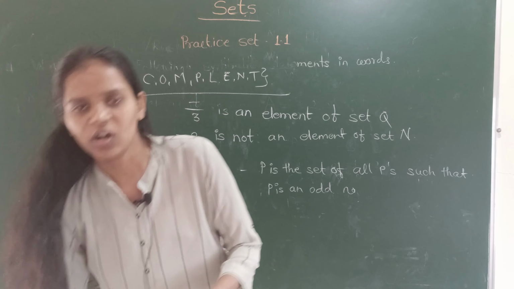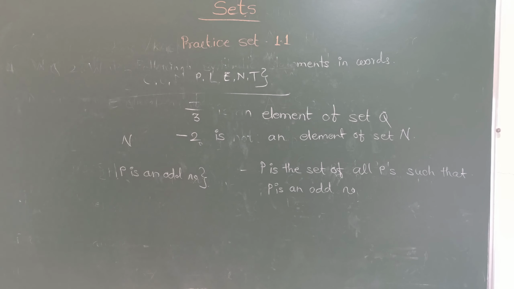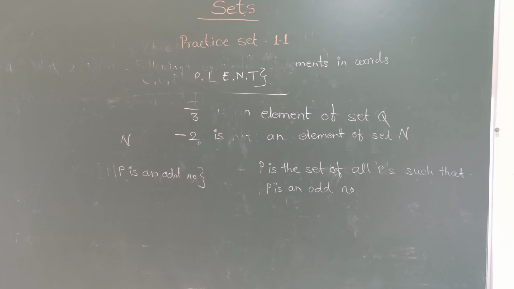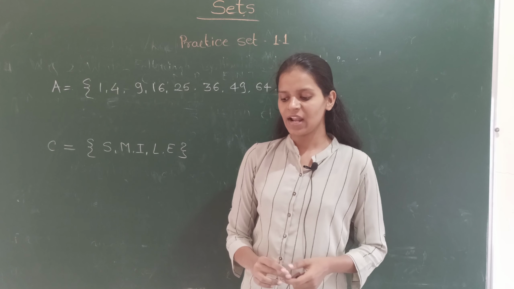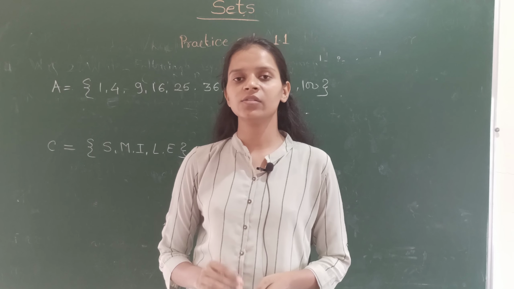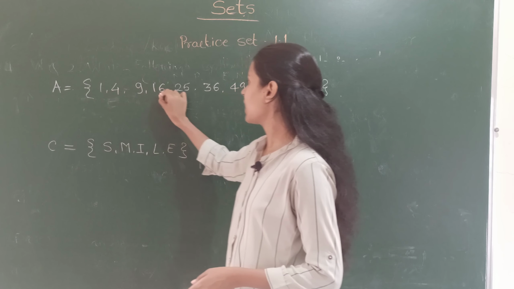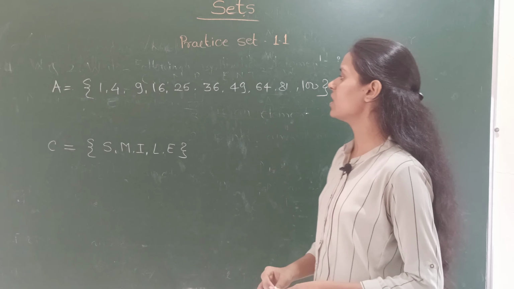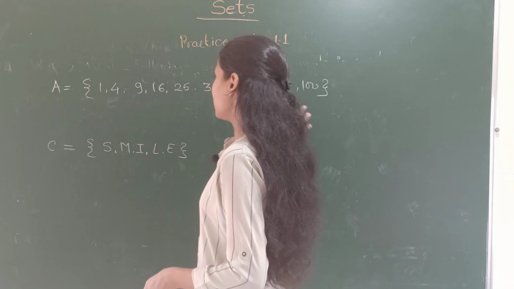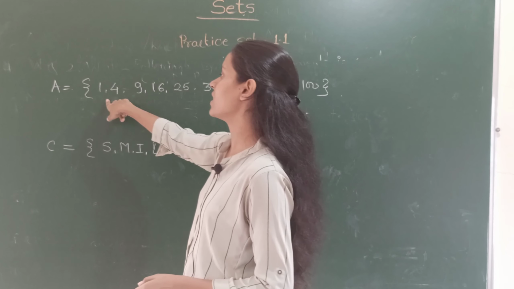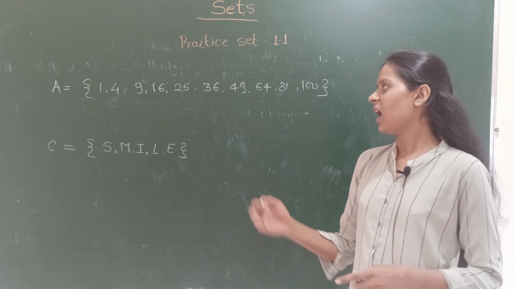Okay. We will solve this question. This is the last question from your textbook, that is write the following sets using rule method. These two are the examples. See 1, 4, 9, 16, 25. These are some numbers given in set A. What are they? See, these are the squares of natural numbers. Square of 1 is 1, square of 2 is 4, square of 3 is 9, and so on.